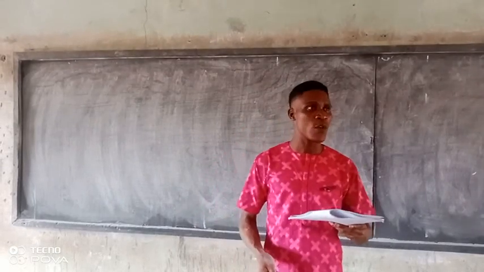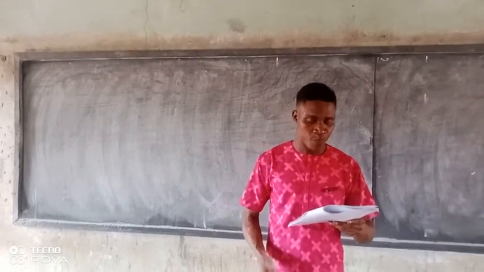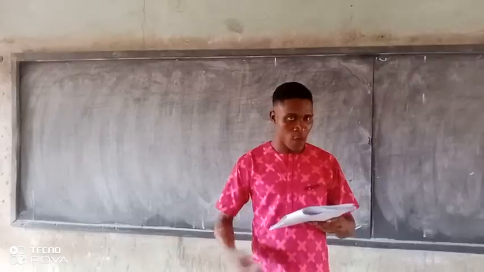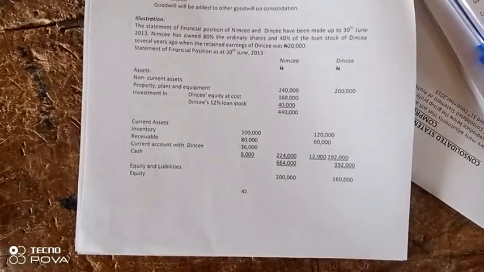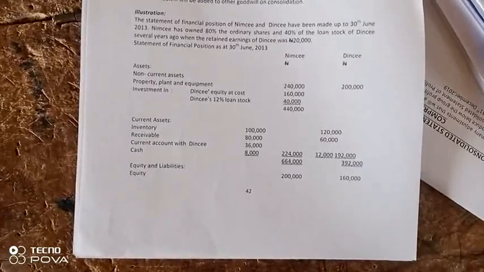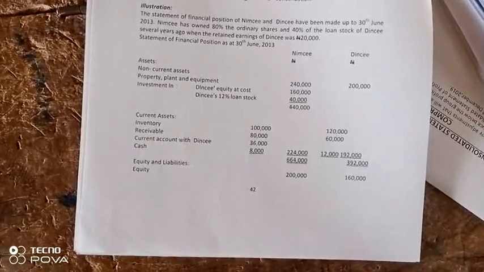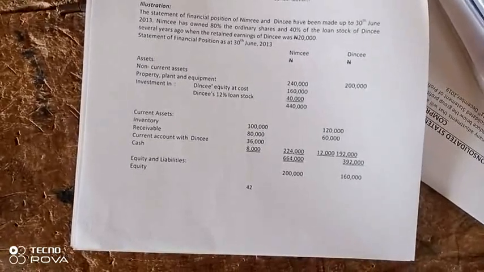We are going to look at the question on page 42. The statements of financial position of NINC and DC have been made up to 30 June 2013.